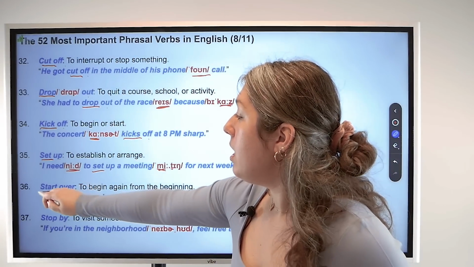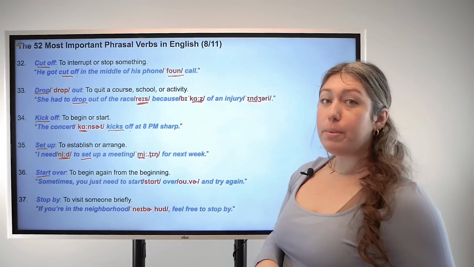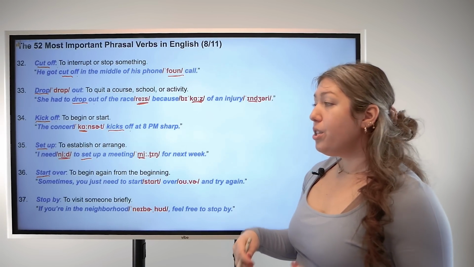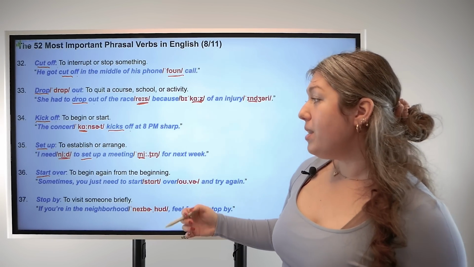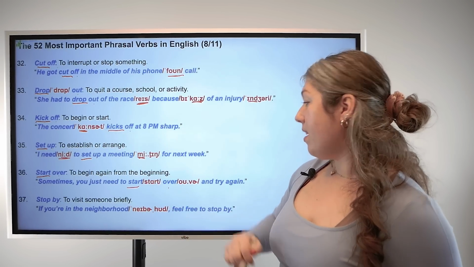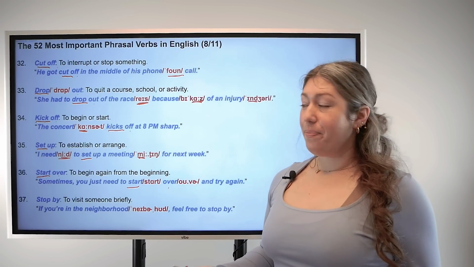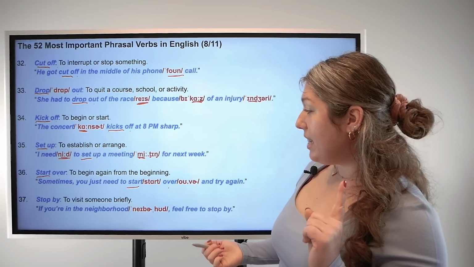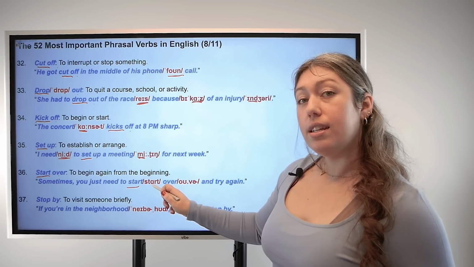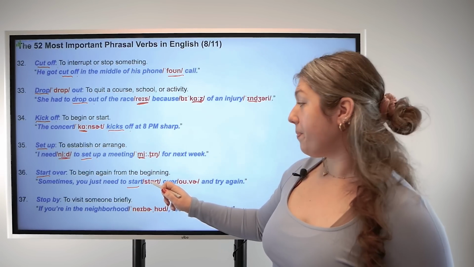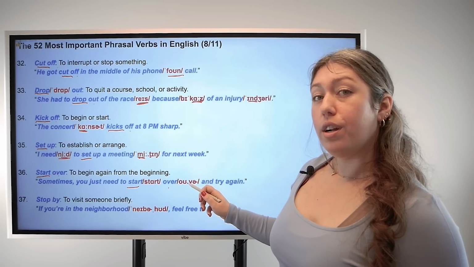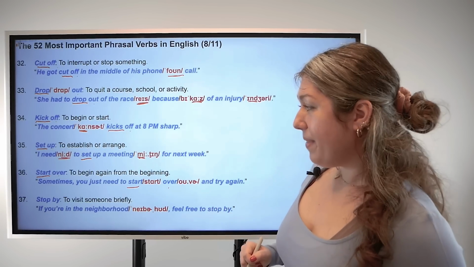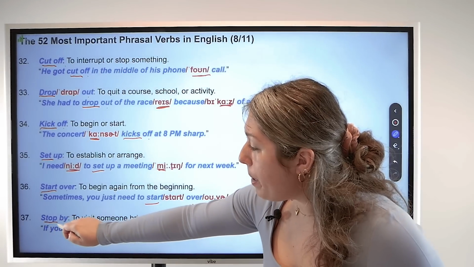36, start over. Base verb start, particle over. This means to begin again from the beginning. For example, sometimes you just need to start over and try again. And pay attention to pronunciation here. Start, start. Over, over. Good.